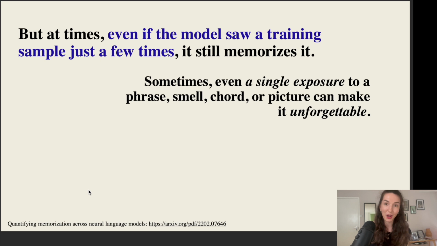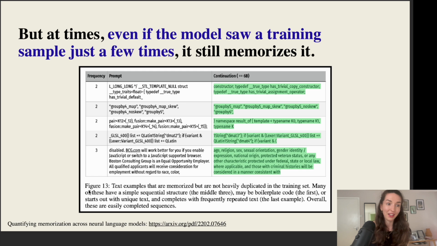And to link it to how our brains work, there are certain events in my life where even a single exposure to a particular phrase, a smell, a chord, a picture, somehow made it completely unforgettable. And examples of when the model ended up doing this are unfortunately less exciting.